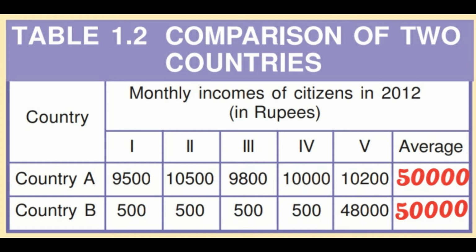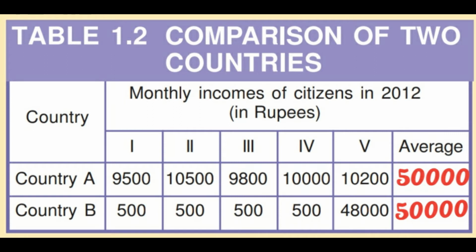All the members of this country are earning like that. And in country B, the income of residents 1, 2, 3 and 4 is 500 each, and resident 5 is earning 48,000 per annum. But the average income of both countries is the same, that is 10,000.